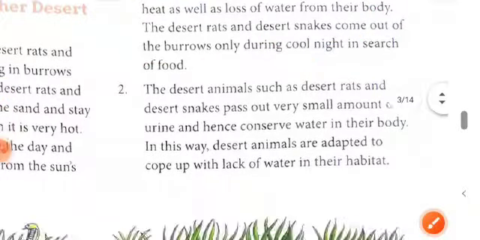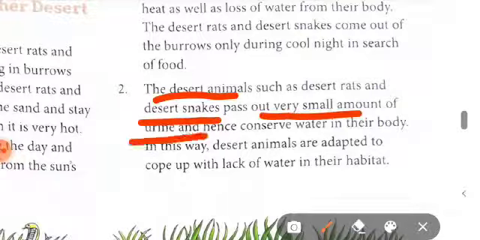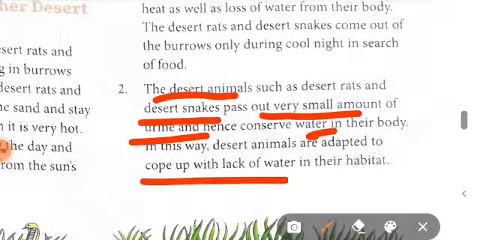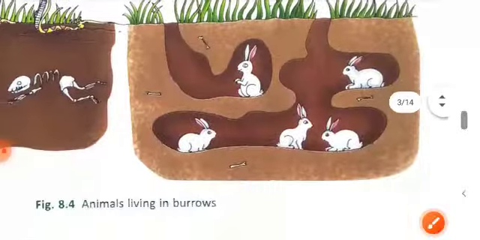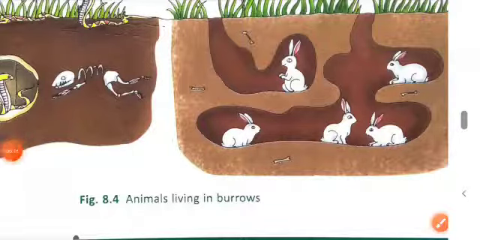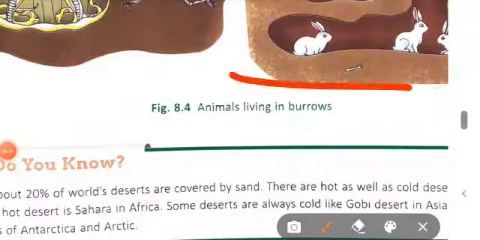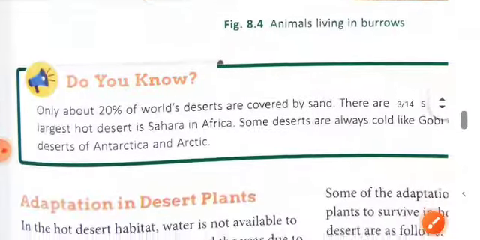Next, desert animals such as rats and desert snakes pass out a very small amount of urine and hence conserve water in their body. These desert animals are adapted to cope with the lack of water in their habitat. Here is the figure of burrows, and you can see how these rats and snakes survive in that atmosphere.